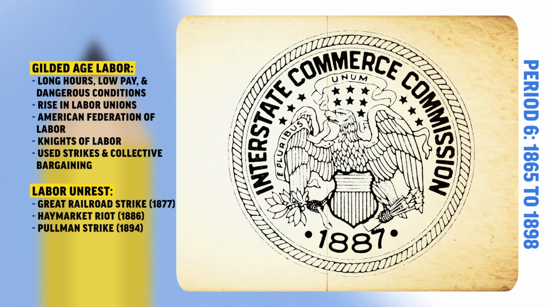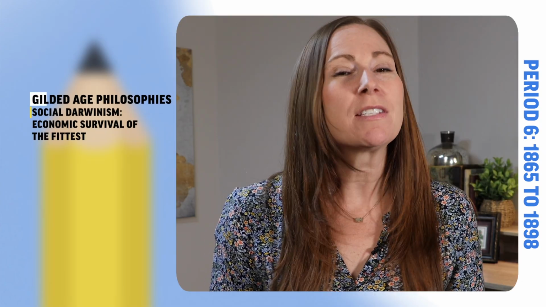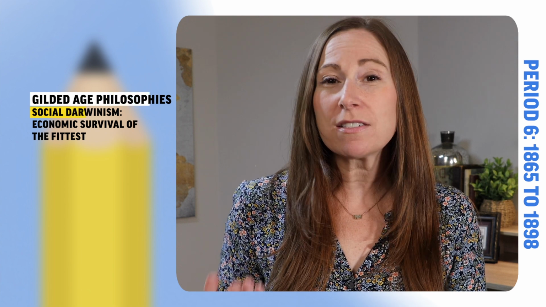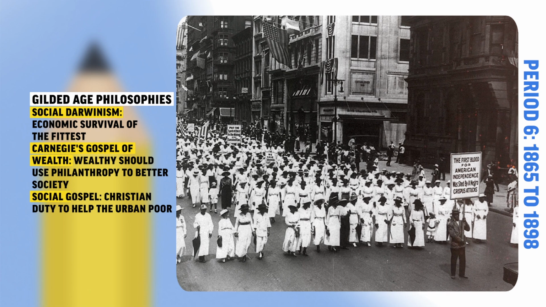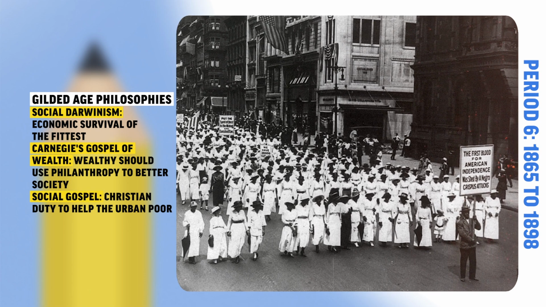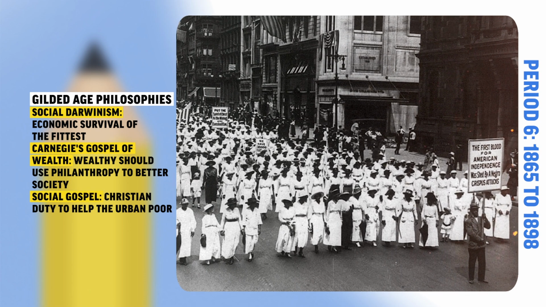But during this time, there were some attempts to control businesses like the Sherman Antitrust Act and the Interstate Commerce Commission. New philosophies also emerged during the Gilded Age. For example, social Darwinism was the economic form of Darwin's survival of the fittest, while Andrew Carnegie's Gospel of Wealth argued that it was the duty of the wealthy to donate their wealth to fund libraries, schools, and community projects. Also, the social gospel movement aimed to apply Christian principles to the problems caused by industrialization and urbanization.